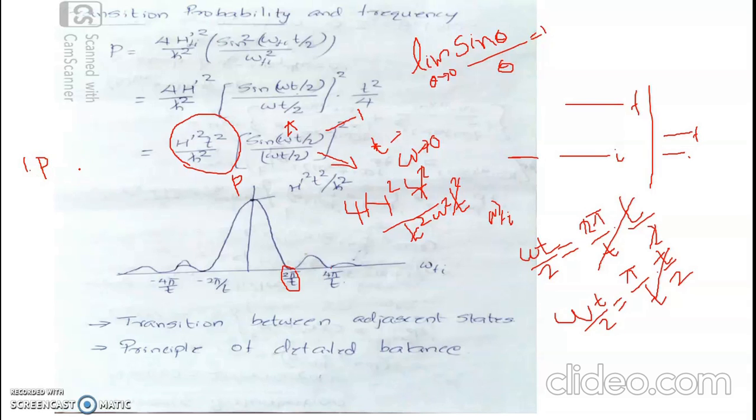Most of the atoms will have an inertia to continue in their own initial quantum states. And this probability corresponding to no transition is directly proportional to the square of time. So you cannot make a transition by increasing the exposure time.